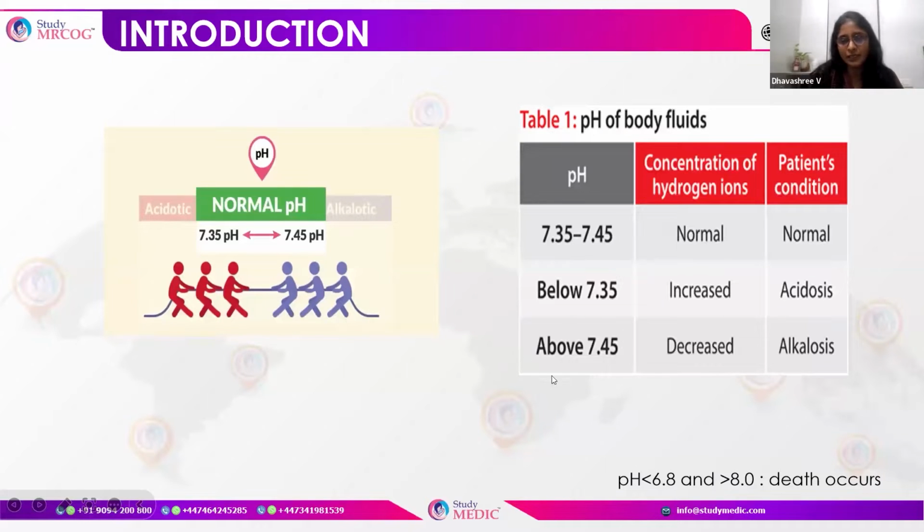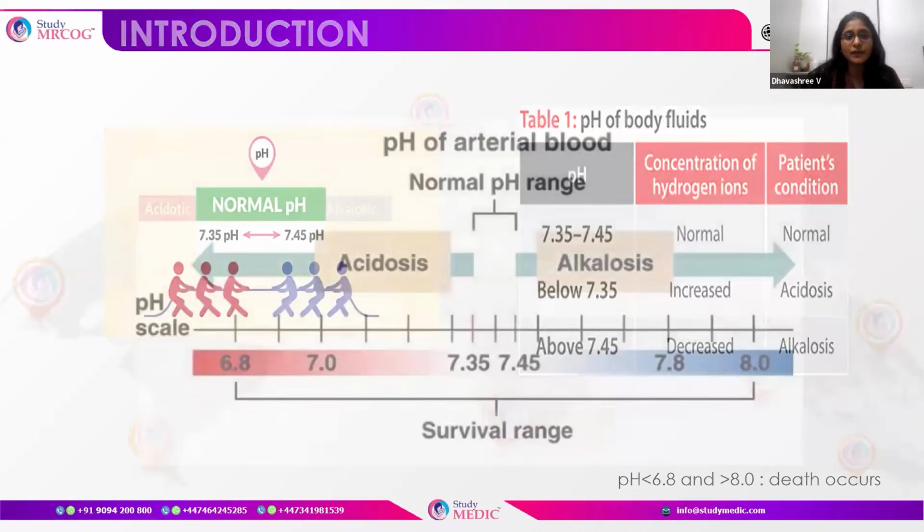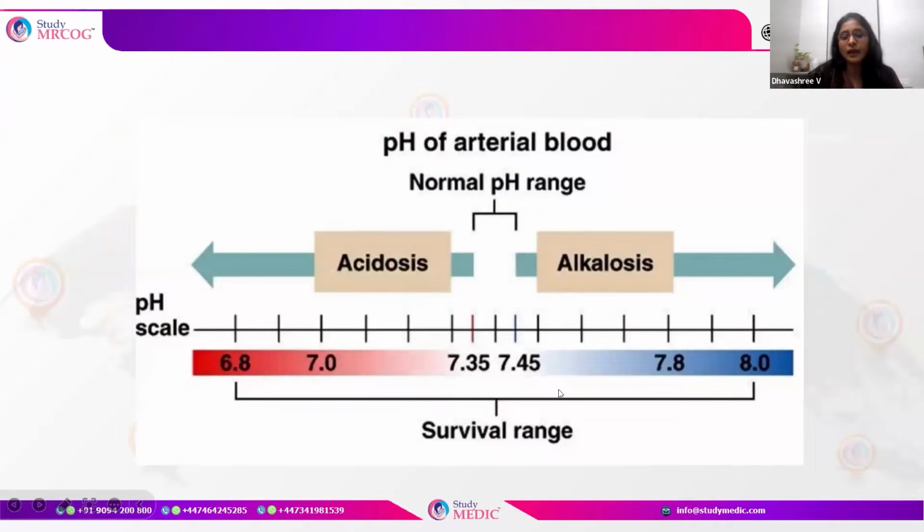If the pH is above 7.45, we call it alkalosis, and that happens when there are fewer hydrogen ions. So this is a simple thing we have to remember before we start acid-base balance: between 7.35 and 7.45 is the normal pH range, below which it becomes acidosis, and above 7.45 it becomes alkalosis.